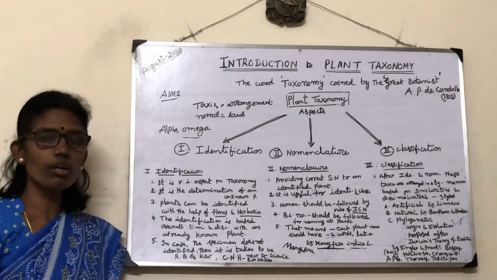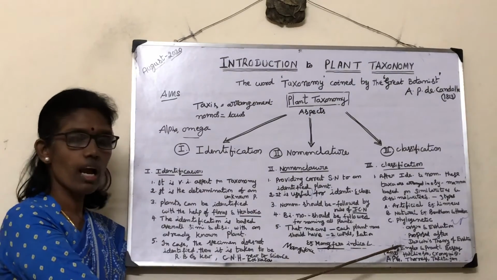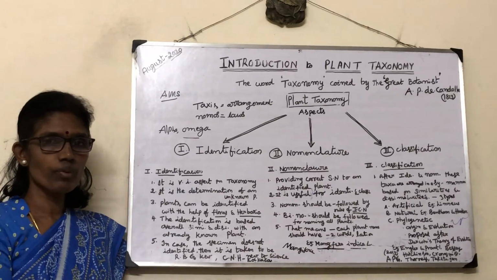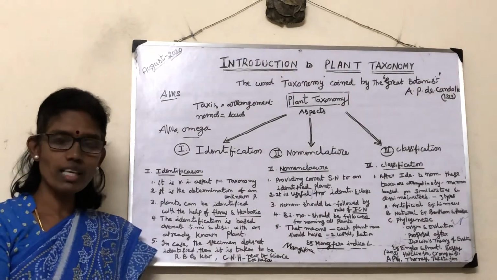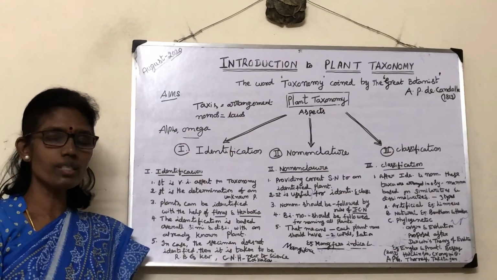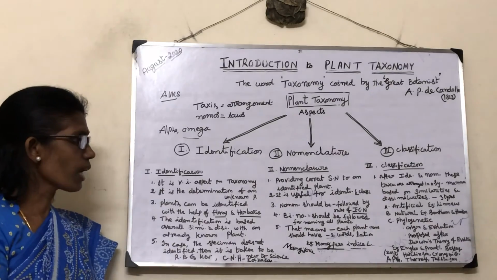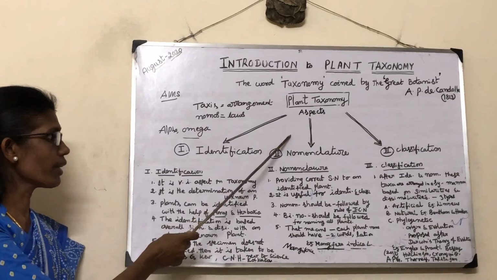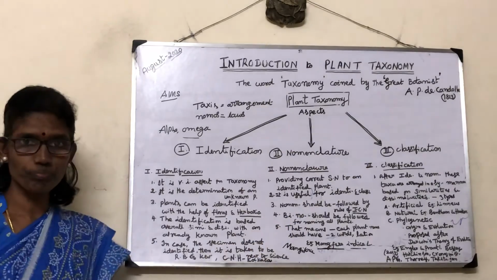There are many phylogenetic systems: the Engler and Prantl system, Bessey system, Hutchinson system, Takhtajan system, Thorne system, and the last one is APG, which was proposed in 2013. APG means Angiosperm Phylogeny Group. So that's about classification. The three important aspects of plant taxonomy are identification, nomenclature and classification.